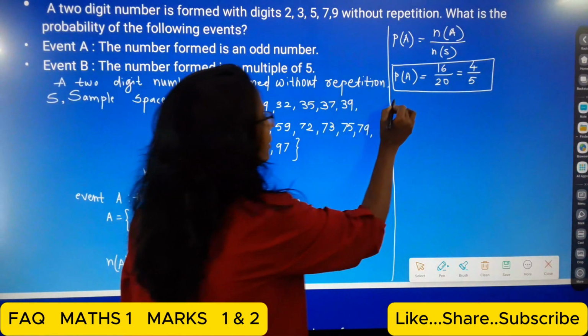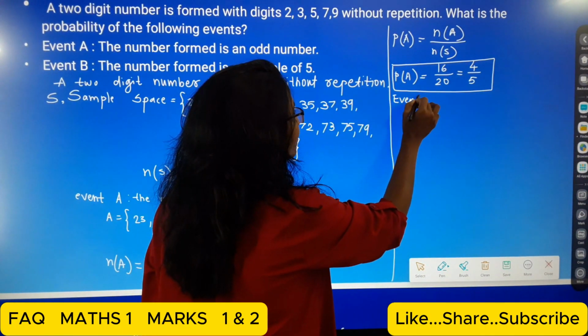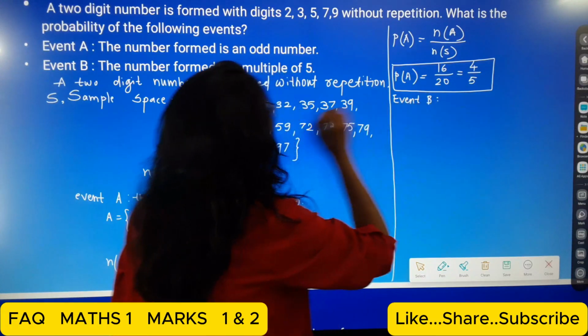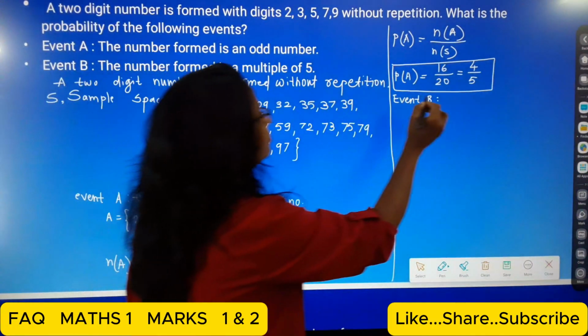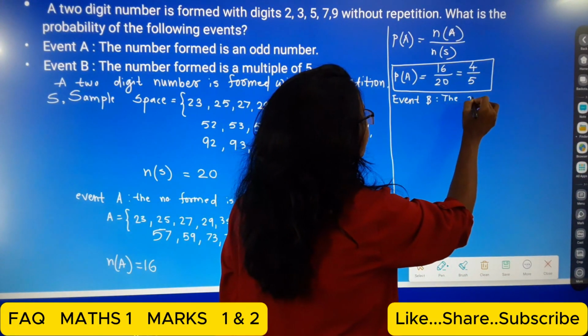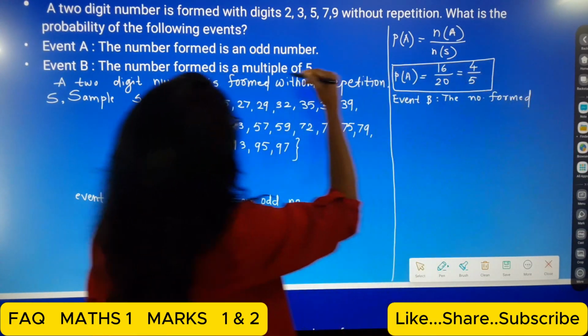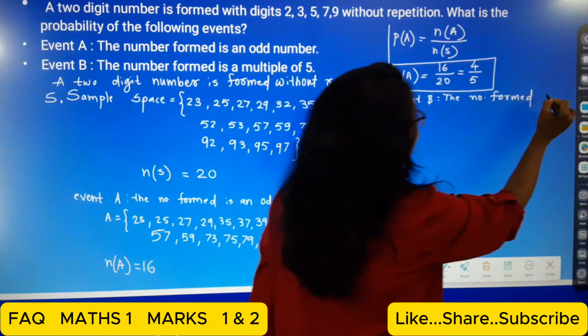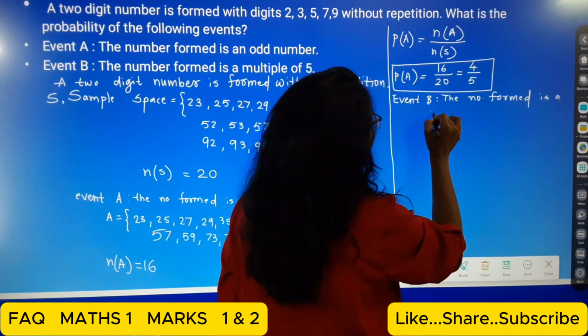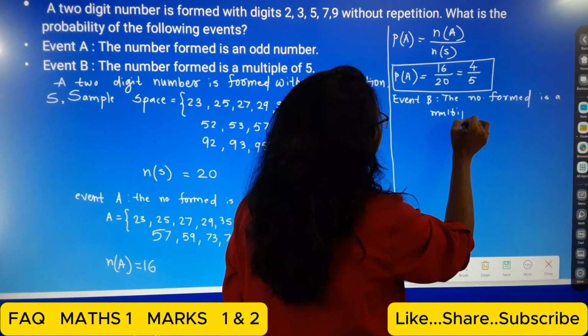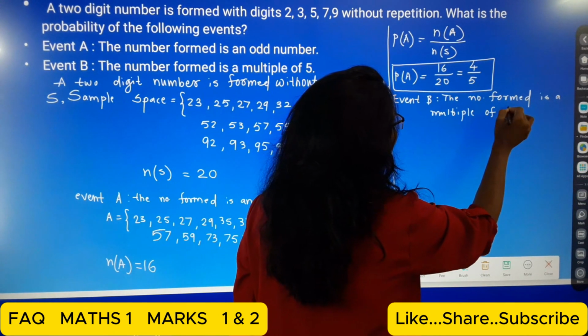Now the event B. So what is the event B, students? Here the number formed is a multiple of 5.